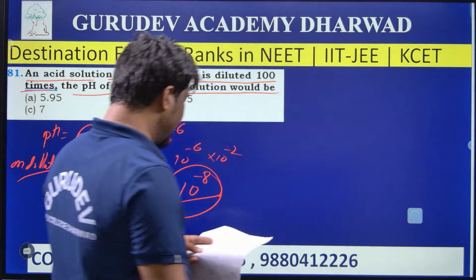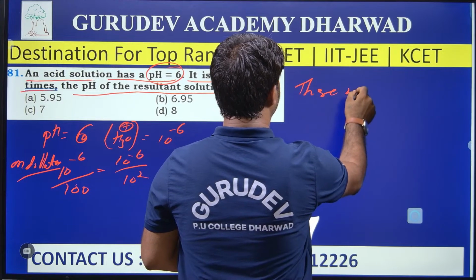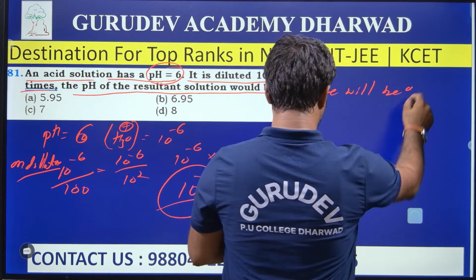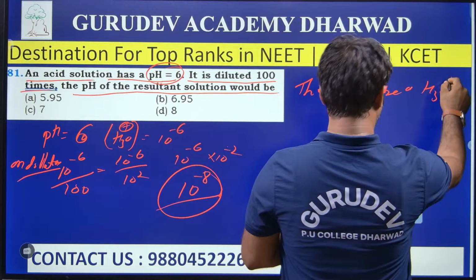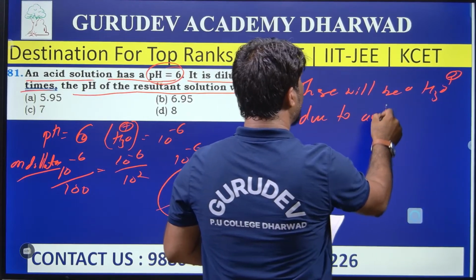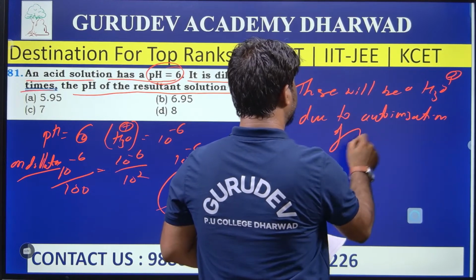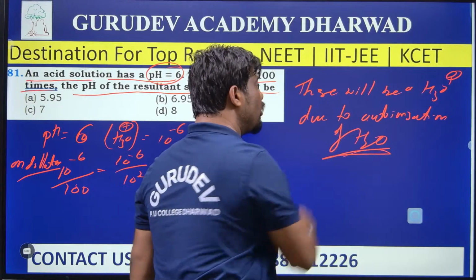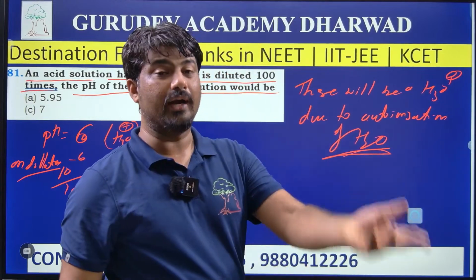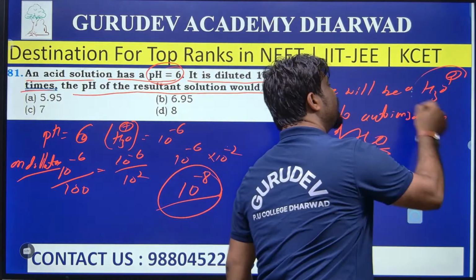From this I can say that there will be hydronium ion due to the autoionization of water. This water molecule undergoes autoionization, resulting in the formation of the H plus ion.